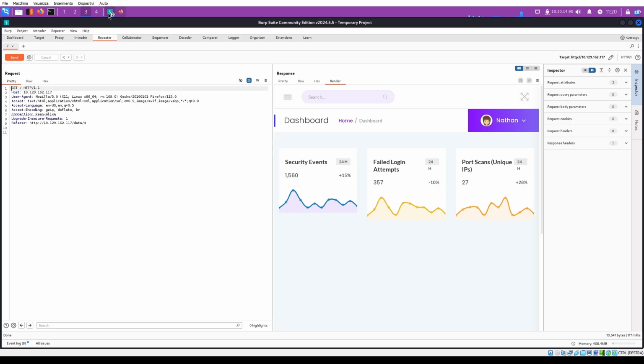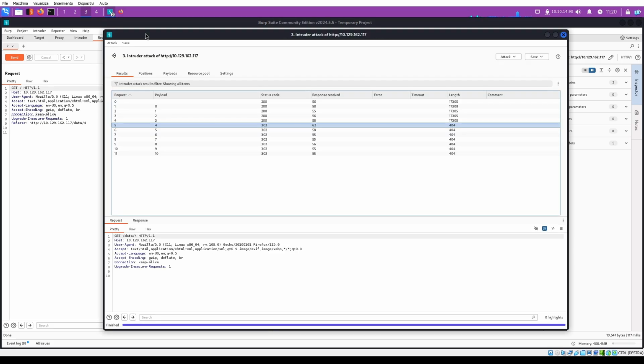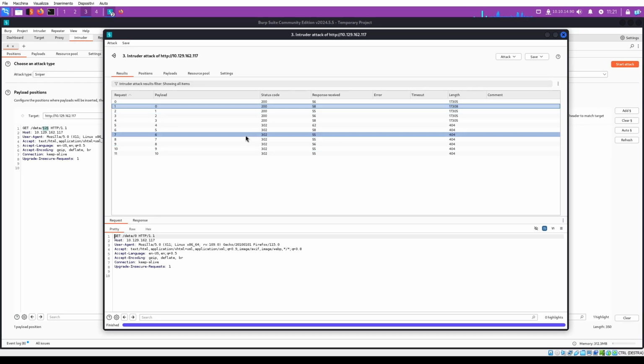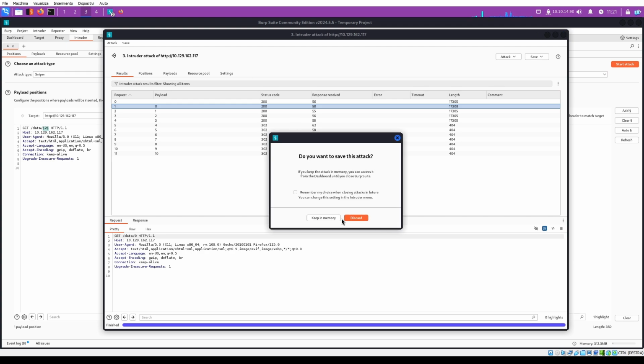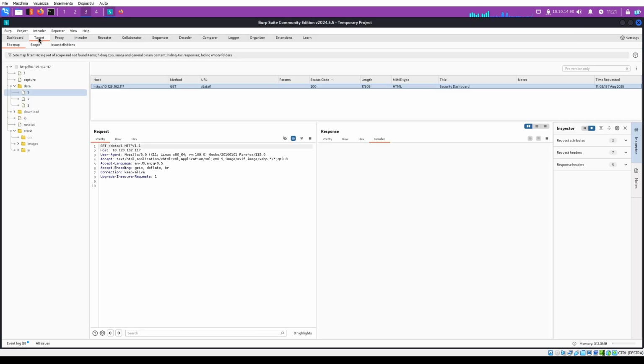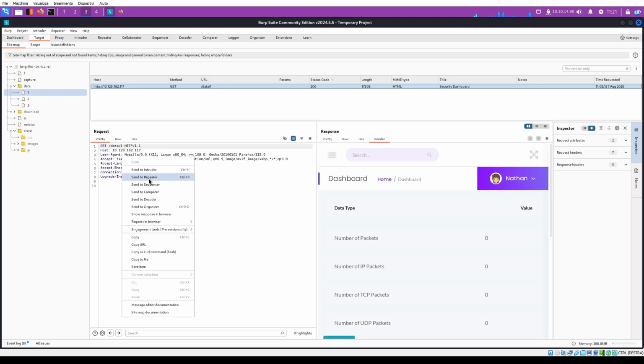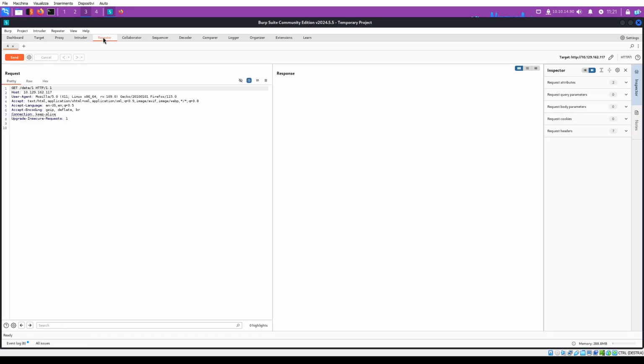So this means that the ID with number 4 does not exist. We can stop for now. We have seen that only 1, 2, and 3 are available, and maybe 0. So we can discard this attack, go to the same request, and replace 1 with 0 to check if we get a good response from the server and if this file exists.